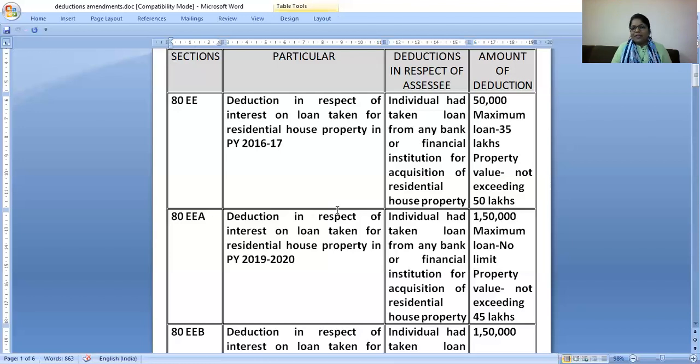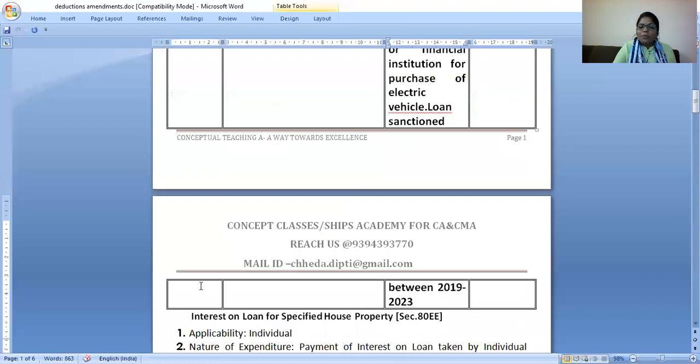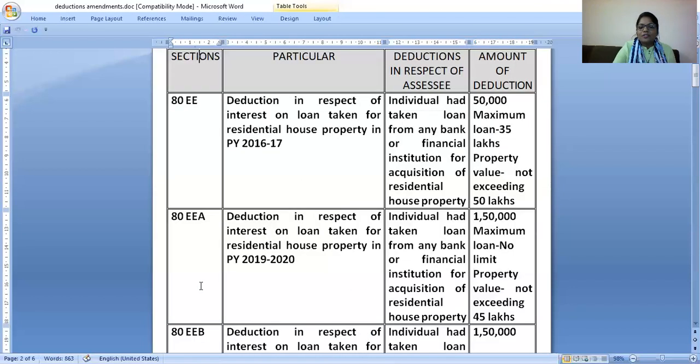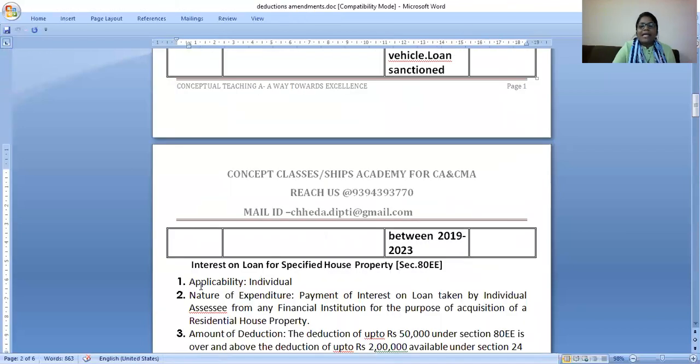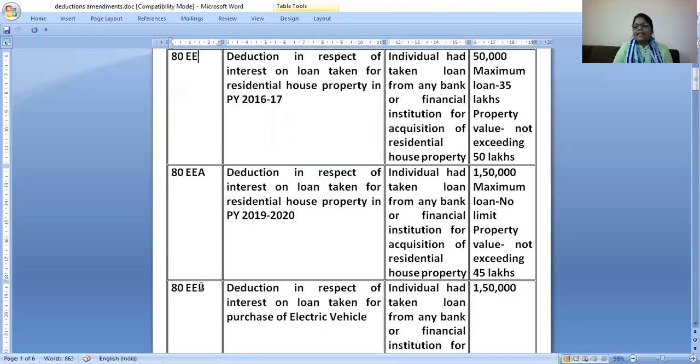Then what's the important point related to house property? House property loss can be set off in a year against other heads only up to 2 lakh rupees. The remaining will be carried forward and set off in the next years, that is, carried forward for 8 years. I hope you remember the 2 lakh limit. So that's all for this deduction, right? And I hope you remember something very basic in deductions also, that deductions are not allowed from casual income, from capital gain and so on.